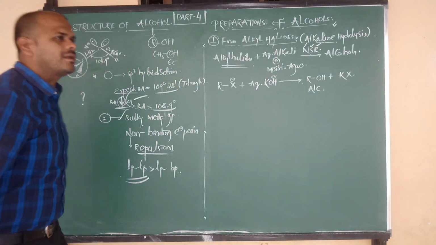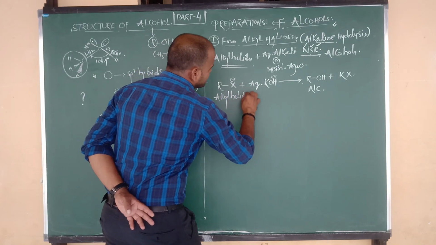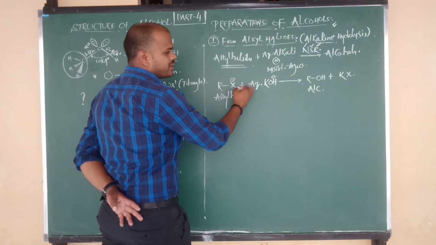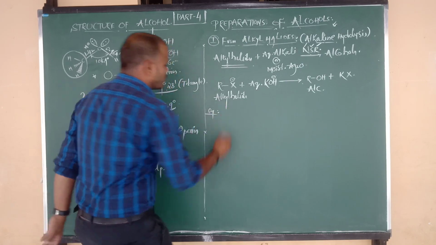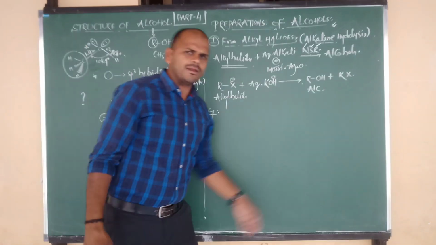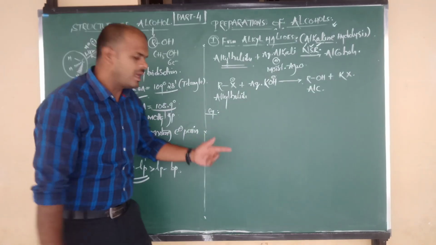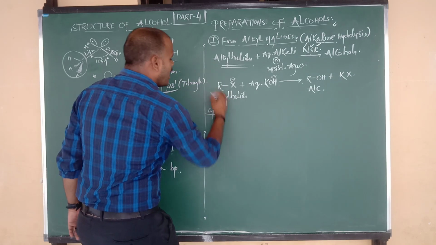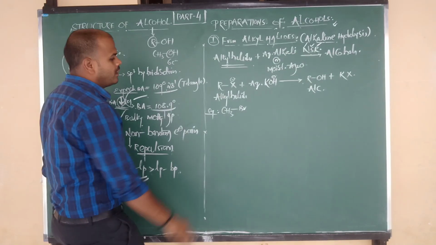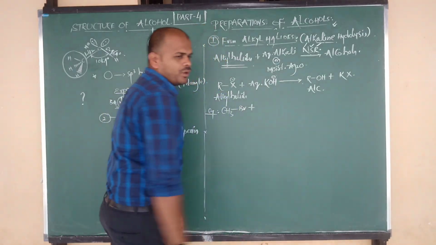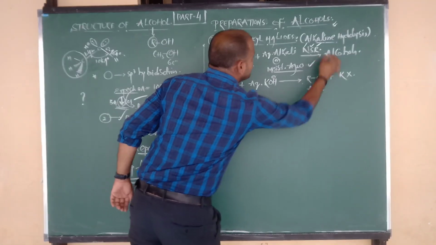What is the product name? Alcohol. And what is the reactant name? Alkyl halide. So alkyl halides on reaction with aqueous alkali give alcohol. Methyl halide gives methyl alcohol, ethyl halide gives ethyl alcohol, and we can prepare the respective alcohols. Let us write one example. Here I am going to replace R by methyl, and X by Br, otherwise Cl, as you wish. So methyl bromide on reaction with aqueous KOH, or we can take aqueous NaOH, and also we can take nitrous silver oxide.